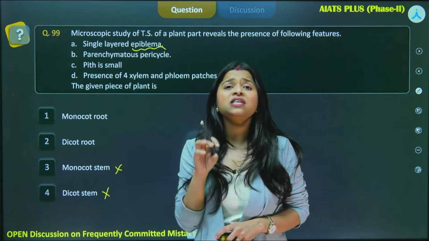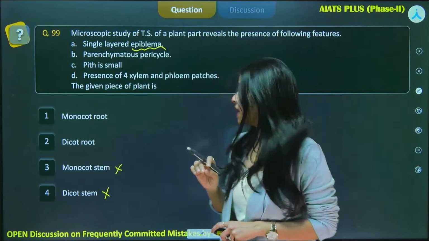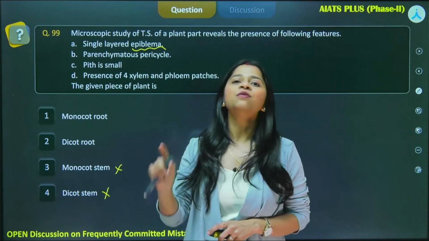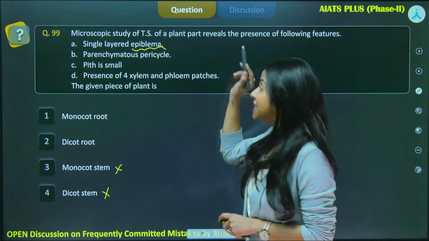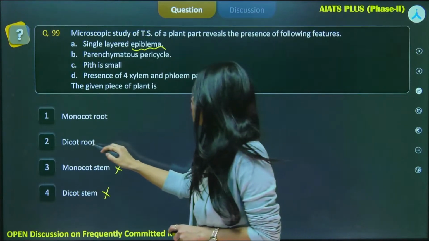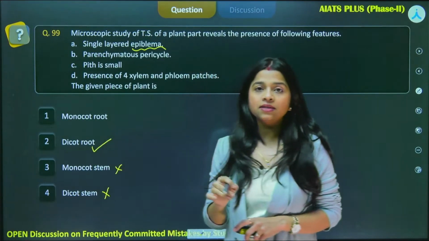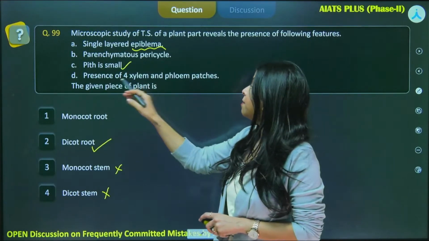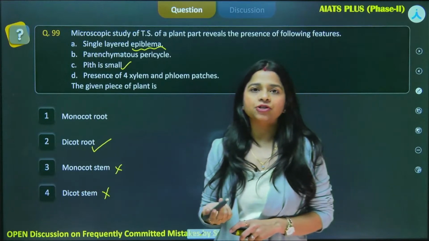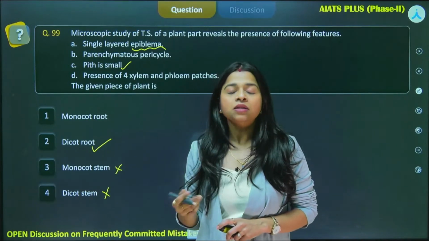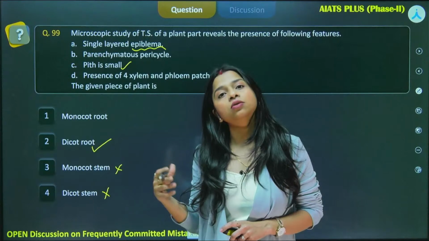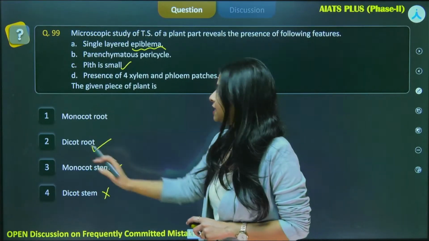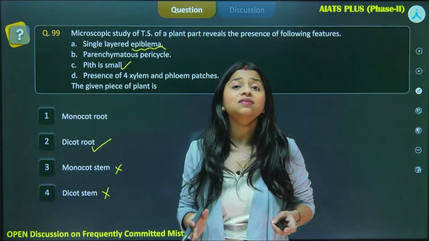Pith is very small and inconspicuous, and the presence of 4 xylem and phloem patches confirms that these characteristic features are for dicot root. In case of monocot root, the number of xylem and phloem patches is more than 6, right? So there are several. But in this case, the correct answer should be dicot root. But this is not it.